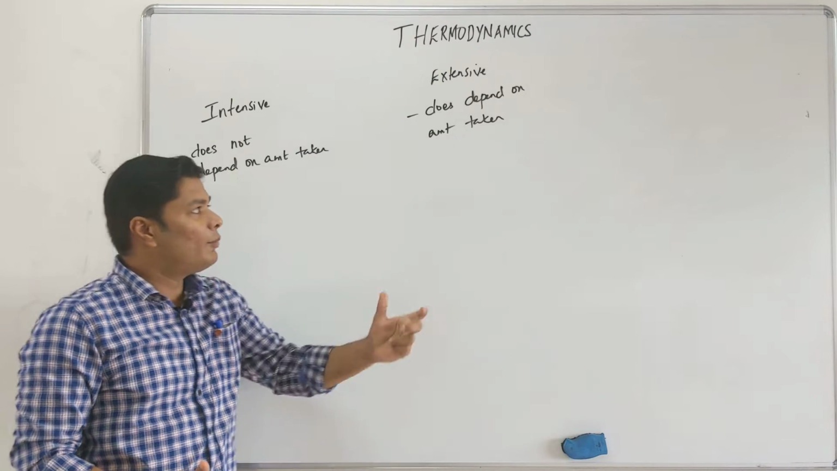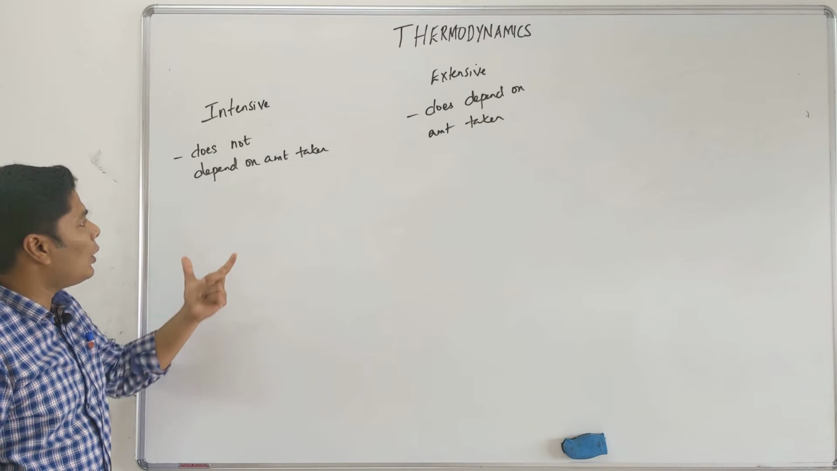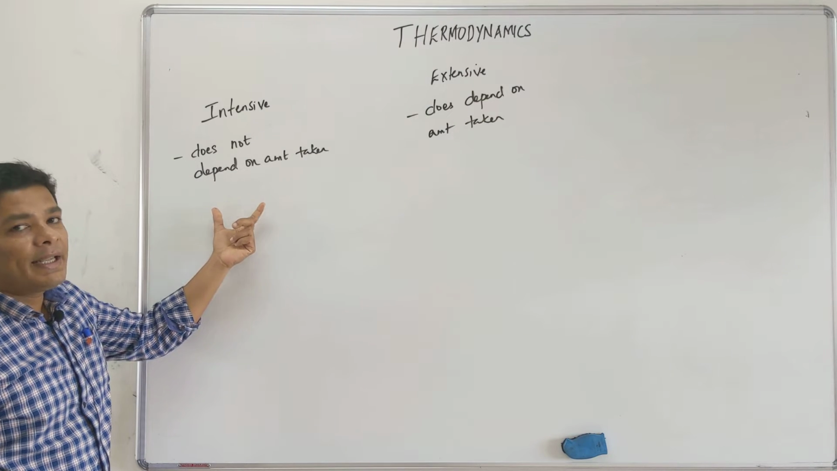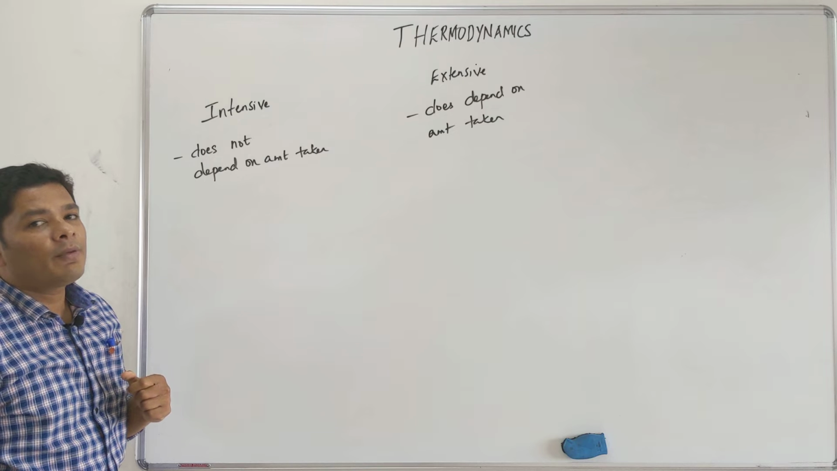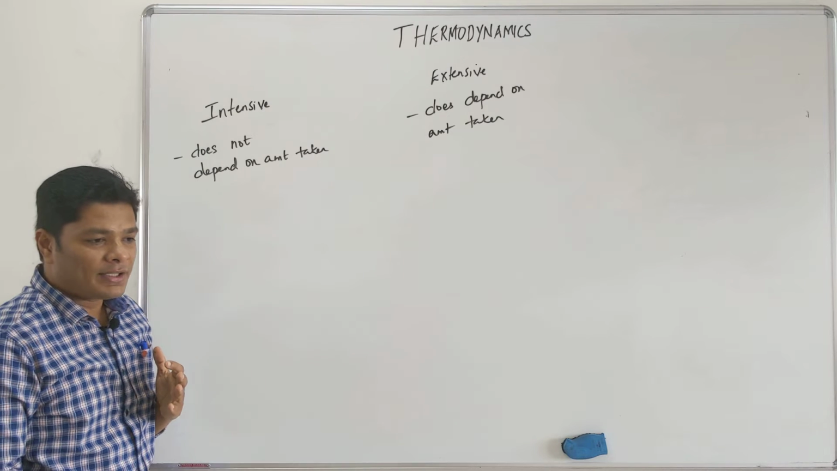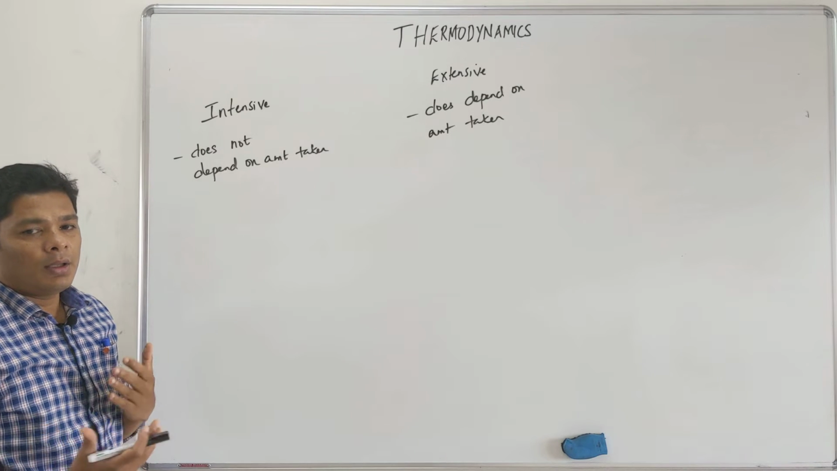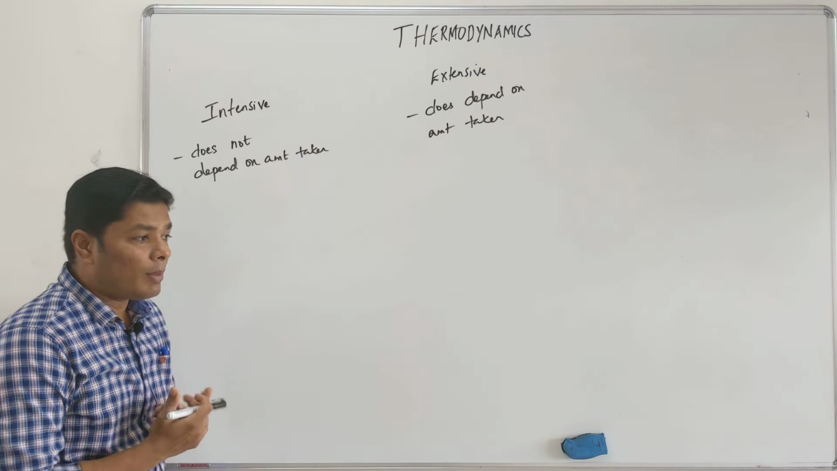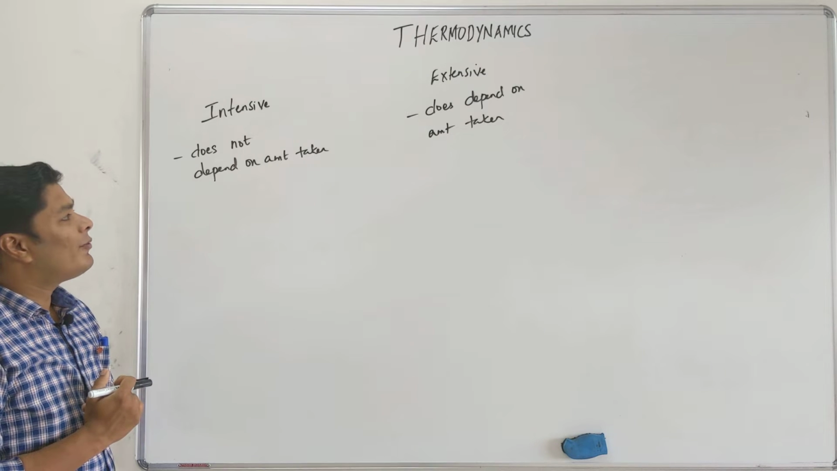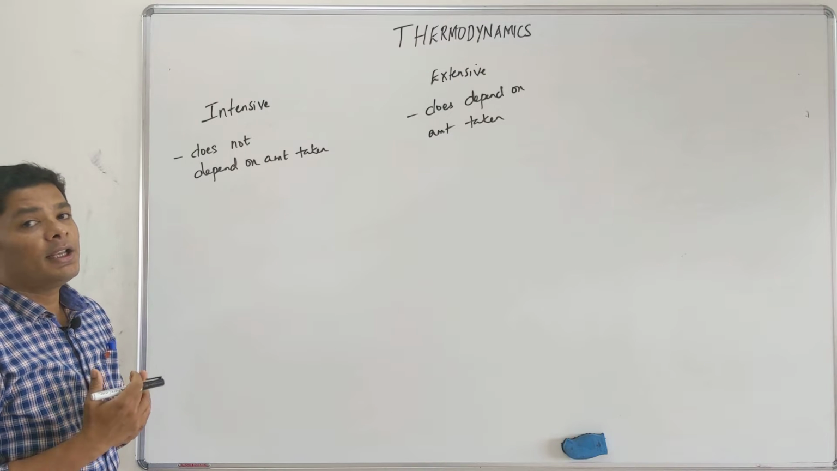You will understand it more when you look at an example. Now for example, let's take water. The boiling point of water is at 1 bar. Not STP, at 1 bar. At 1 bar, the boiling point of water is 100 degrees Celsius. I did not tell you how much water.